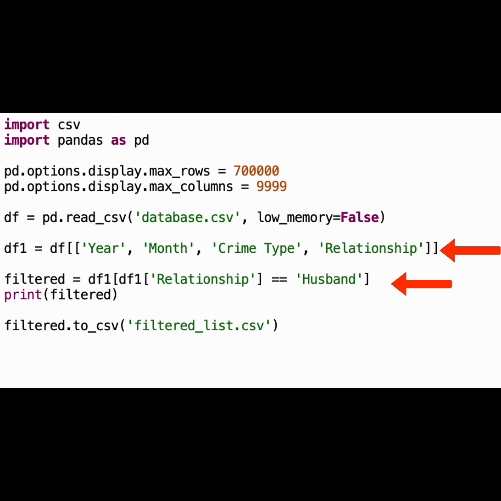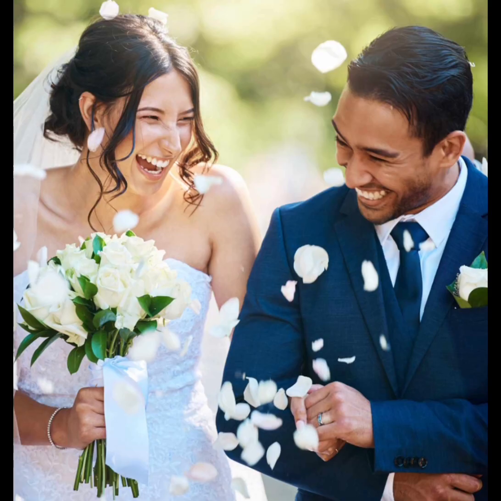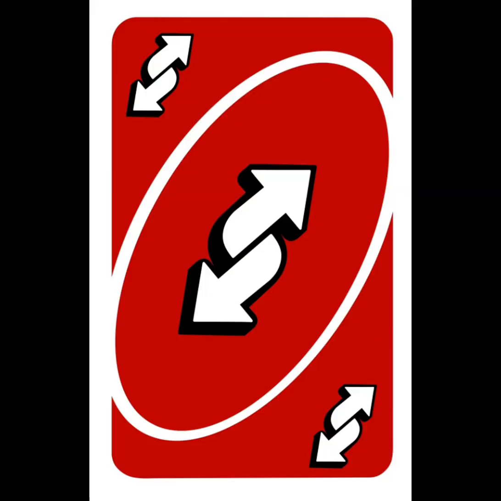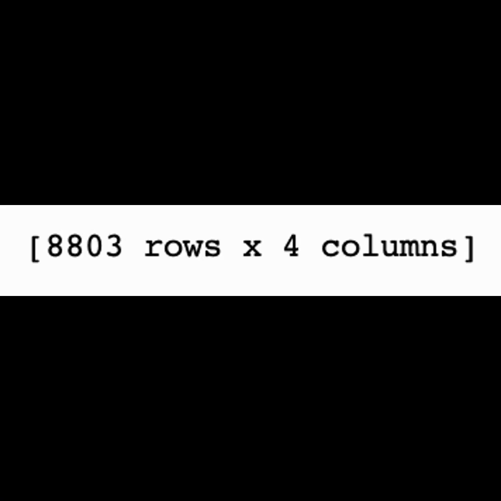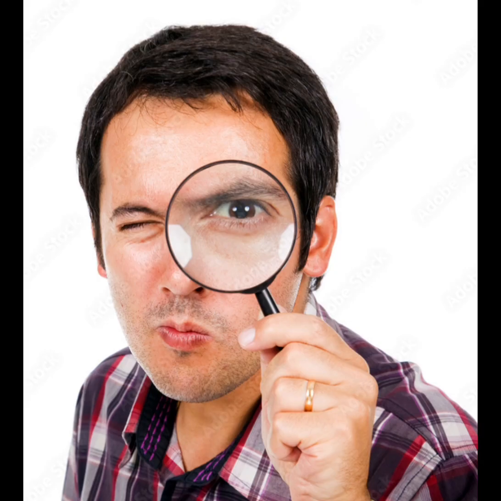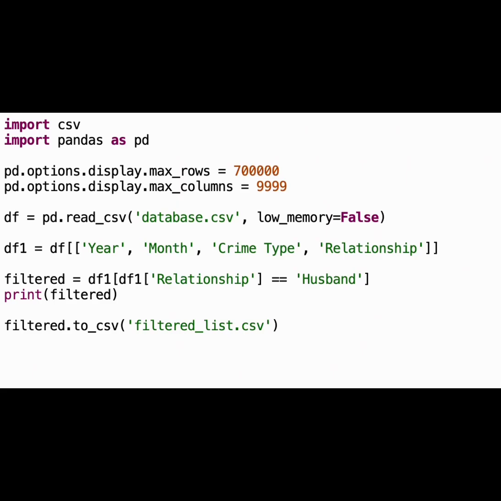The next step was to go into the relationship column and make sure all the values under it equaled husband. This column represents what the victim was to the perpetrator and not the other way around. This reduced the rows in the list from 600,000 to around 9,000 and the columns from 24 to 2. After cleaning the data, I needed to analyze it. Usually, Pandas will only allow a certain number of rows to be viewed at a certain time. I had to pass through this to analyze the code, which is seen here.